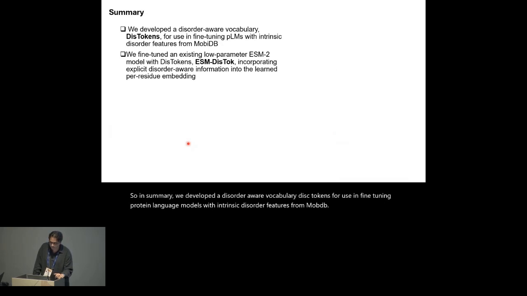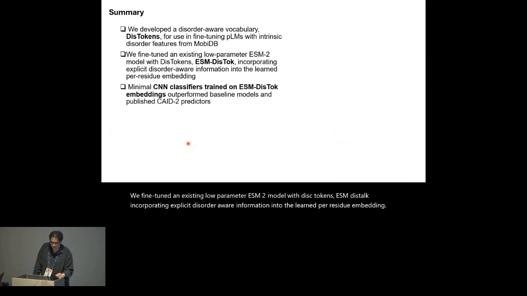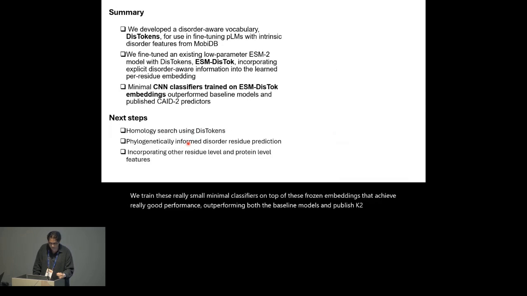So in summary, we developed a disorder-aware vocabulary, dist tokens, for use in fine-tuning protein language models with intrinsic disorder features from MobiDB. We fine-tuned an existing low-parameter ESM2 model with dist tokens, ESM disttalk, incorporating explicit disorder-aware information into the learned per residue embedding. We trained these really small minimal classifiers on top of these frozen embeddings that achieve really good performance, outperforming both the baseline models and published K2 predictors.